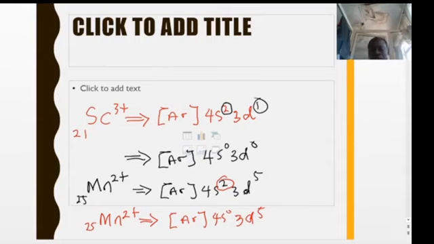We can continue to use this logic to write the electronic configuration of other transition metals too. So let me pick 3 more and then we end on that part.